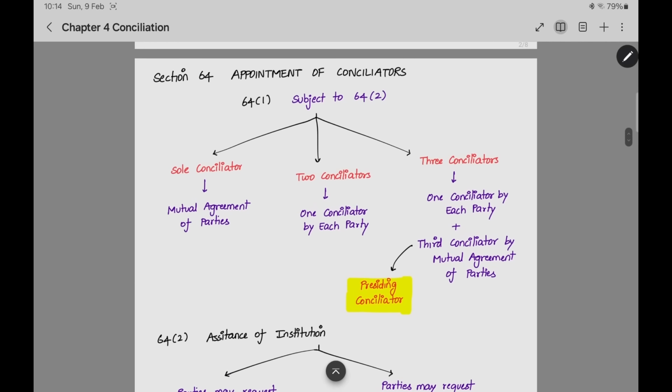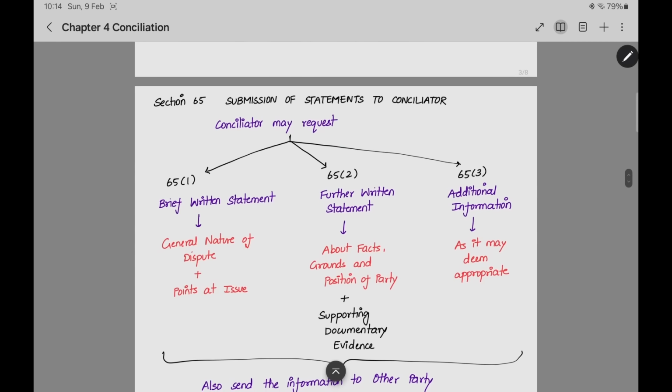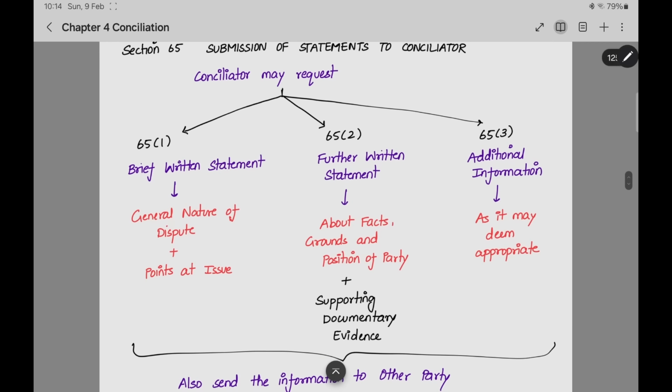Like this, the appointment procedure is given in section 64. Now we can go to the next section. Section 65, submission of statements to the conciliator. The parties have appointed the conciliator. Now how will they inform the dispute to the conciliator? The conciliator will request the parties to give a brief written statement. First step, he will ask for a brief written statement, a short summary of the problem that is going on, the general nature of the dispute, whether it is related to a rent agreement or purchase agreement or any sale or any software, and the points at issue. In this dispute, what are the points on which you have to make the decision? What questions do I have to answer by making the conciliation? Like that, he will ask you the points at issue.